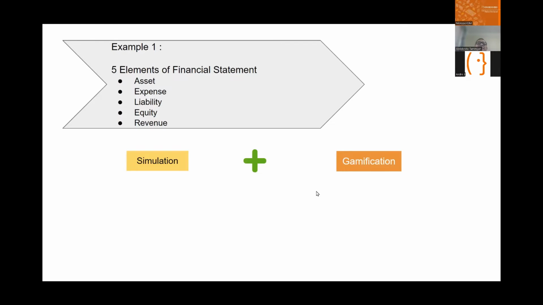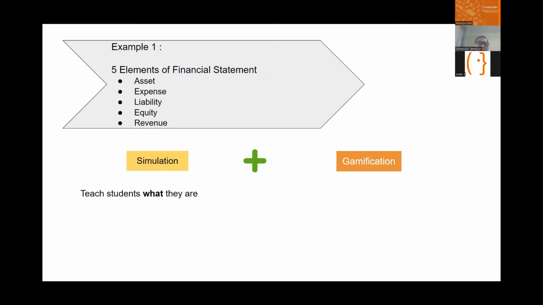Okay, let's take a few examples of, once again, simulation and gamification in MonsoonSIM. Example one, let's start with the most basic elements of financial statement. What are they? The asset, the expense, liability, equity, and revenue. In simulation mode, MonsoonSIM can be used to teach them what they are. You can run a game and then you stop the game and then you tell them, here is your asset, this is your expense, this is your liability, and so on. And that is their game, that's their company.